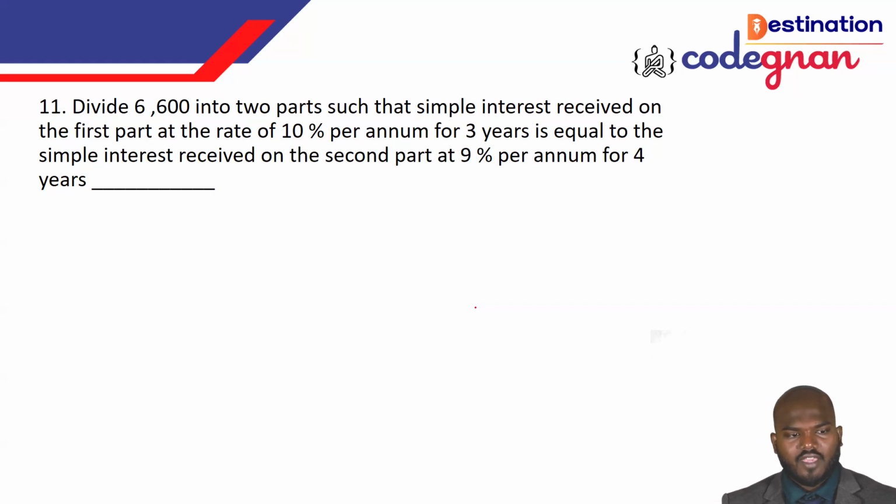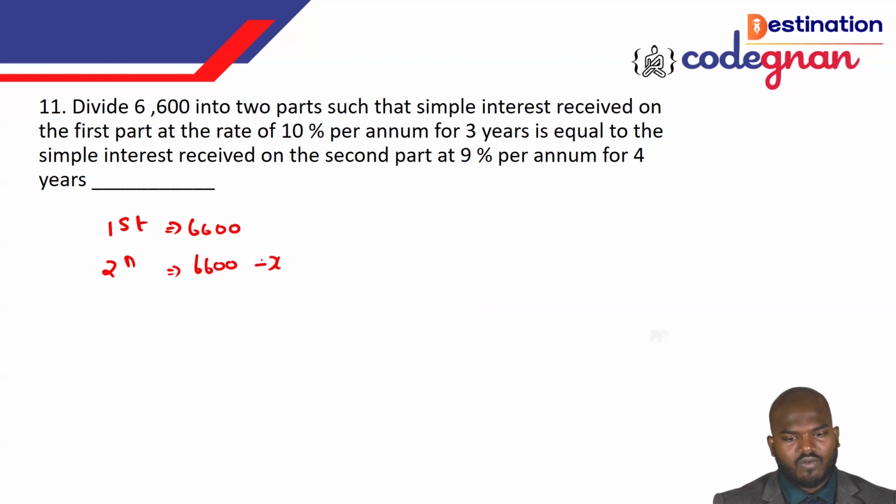So they are asking what is the simple interest. You just want to find out what the first part will be and what the second part will be. How will you divide this? If I say the first part is equal to 6600, I don't know, right? So the second part, I can call it 6600 minus x.